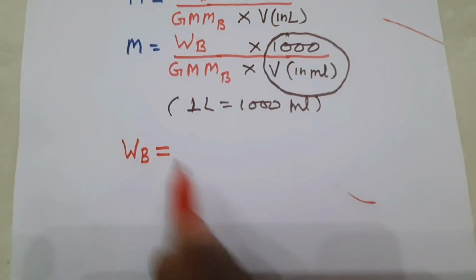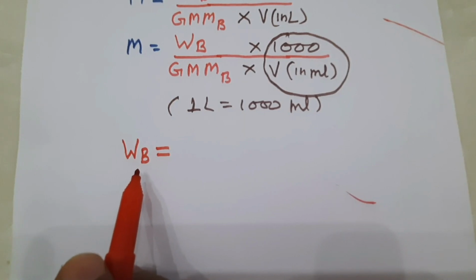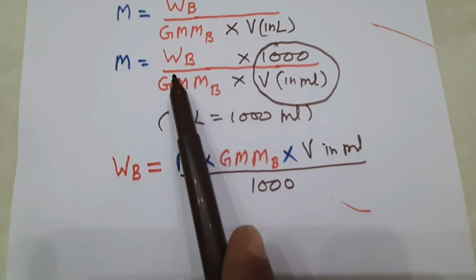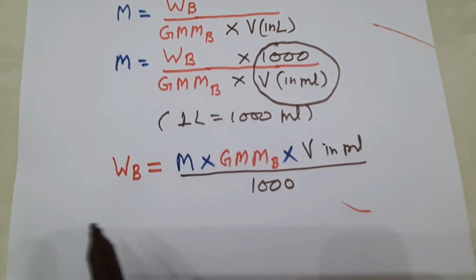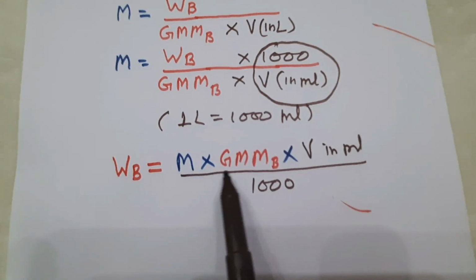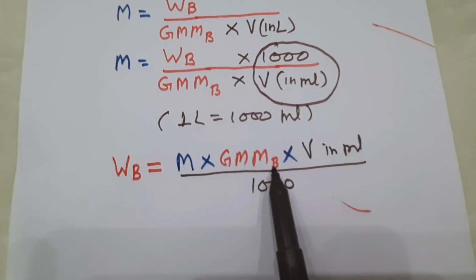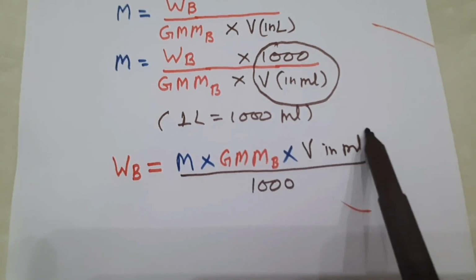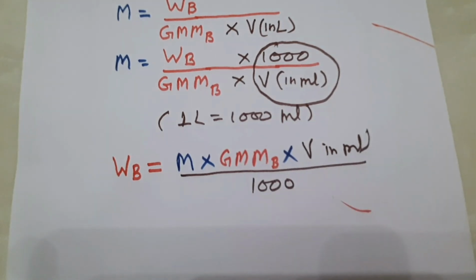It's easy. Make some rearrangement in the previous formula. We have to calculate W_B, weight of solute, which we will use to prepare the solution. Make some rearrangement in this formula to get W_B, that is equal to molarity into gram molecular mass of solute, that is B, into volume of solution in milliliter divided by 1000.